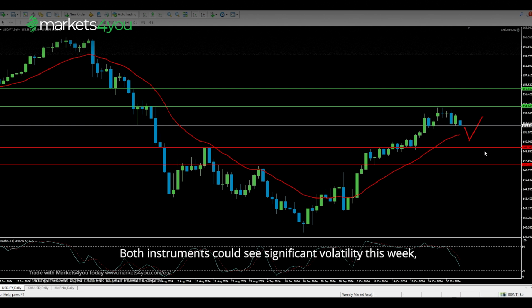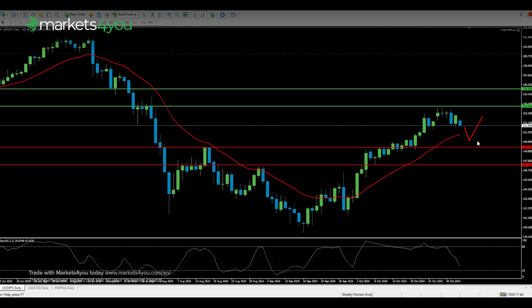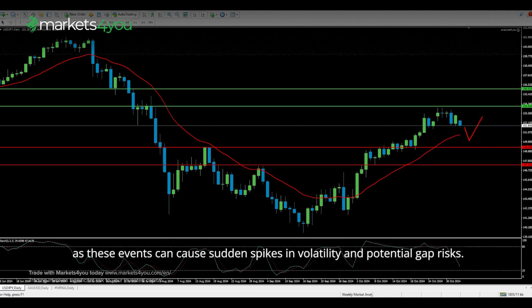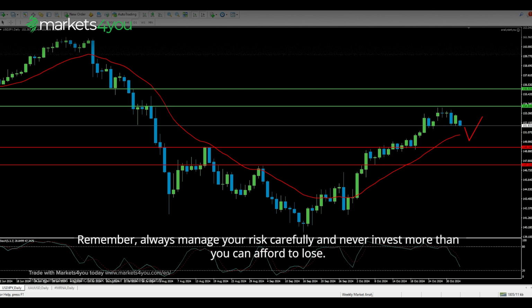Both instruments could see significant volatility this week. Traders should be particularly cautious during the US election and Fed announcement, as these events can cause sudden spikes in volatility and potential gap risks. Remember, always manage your risk carefully and never invest more than you can afford to lose.